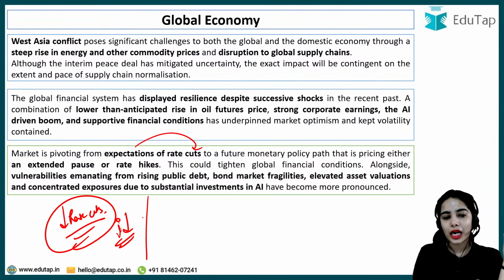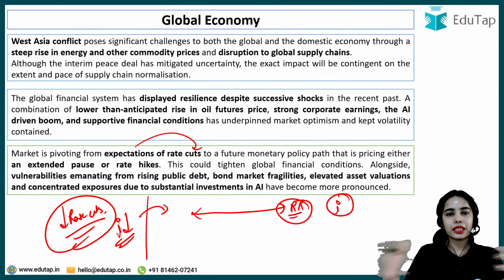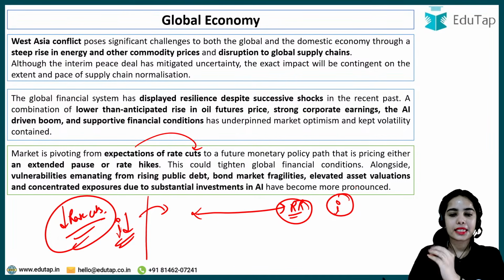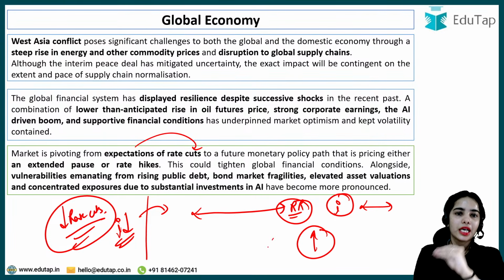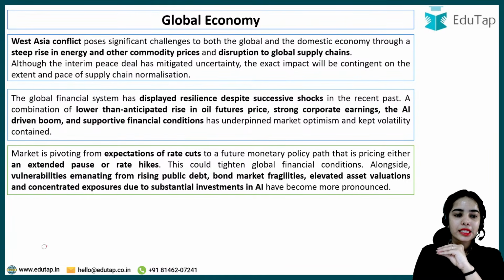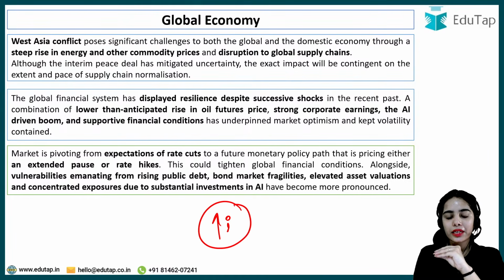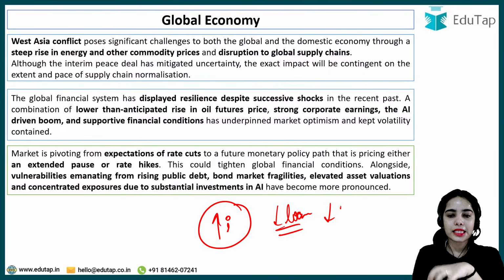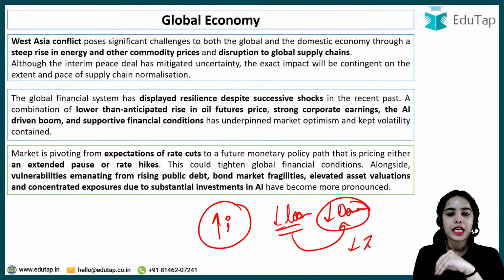But now the expectation is that the repo rate, like we use in India, the interest rate, or the Fed rates, the monetary authority rates in the other countries, will be kept constant, or they can be increased rather than decreased. Why are interest rates increased? So that fewer loans are taken, so that there is less demand. With fewer loans there will be less demand, and with less demand there will be less inflation in the country.